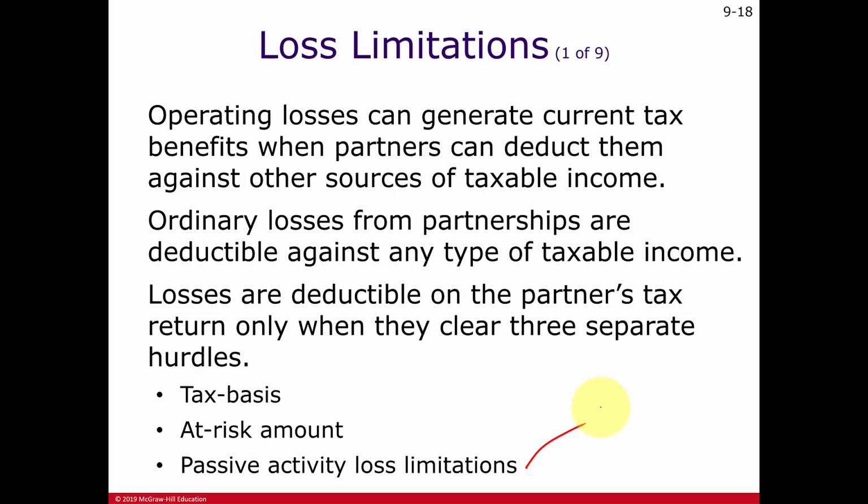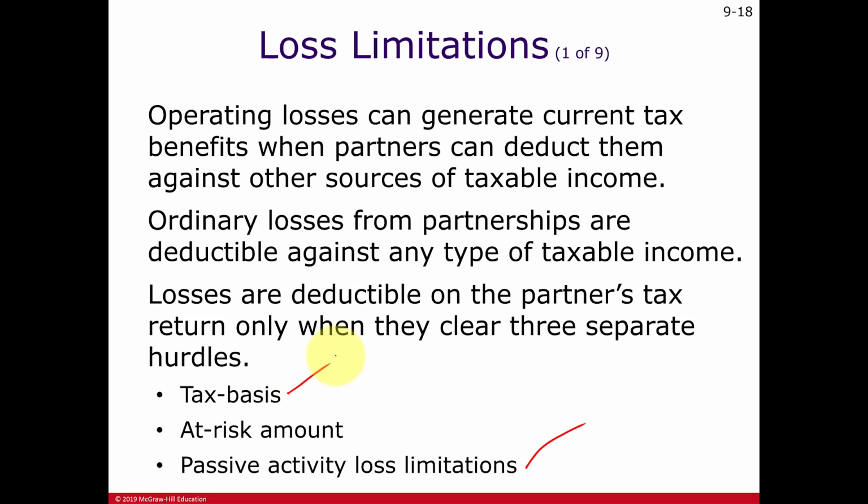Only then it releases those suspended passive losses, which may be good because when you sell that passive investment or the partnership interest, you may have a gain, and the suspended losses may offset that gain.